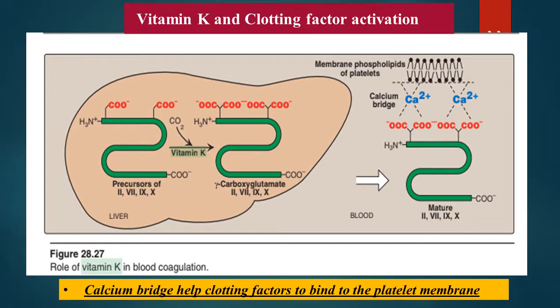This is how by increasing the attachment of clotting factors to platelets, the process of formation of clotting accelerates. This binding of clotting factor prothrombin and other factors to phospholipid membrane, the proteolytic activity to convert prothrombin to thrombin, then conversion of fibrinogen to fibrin gets accelerated. So this is how vitamin K helps in the clotting process. Vitamin K is also known as anti-hemorrhagic vitamin.